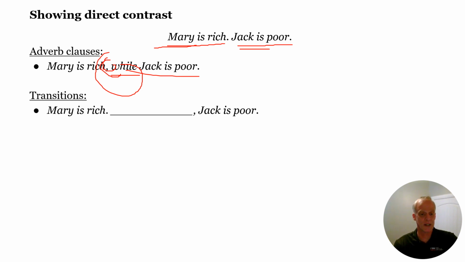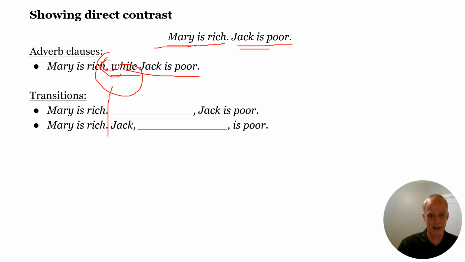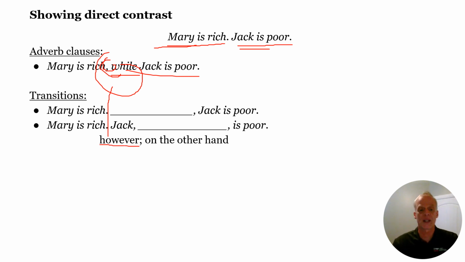Okay, for transitions. Now again, transitions, you stop the first sentence and then start the other one. Mary is rich, comma, Jack is poor. And there's nothing so special about this one. We have two choices. However is the most common one. Mary is rich, stop. However, comma, Jack is poor.